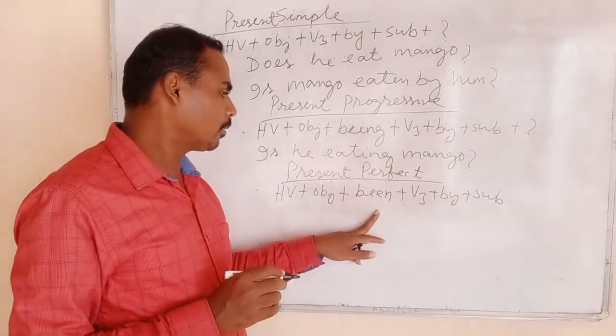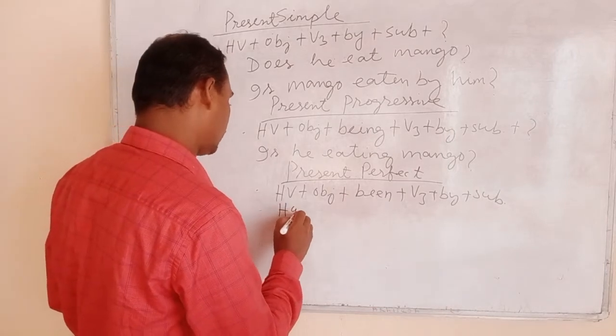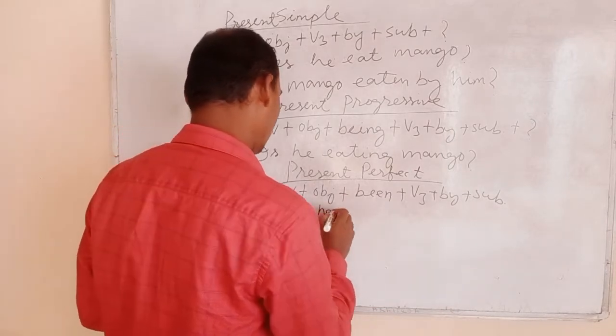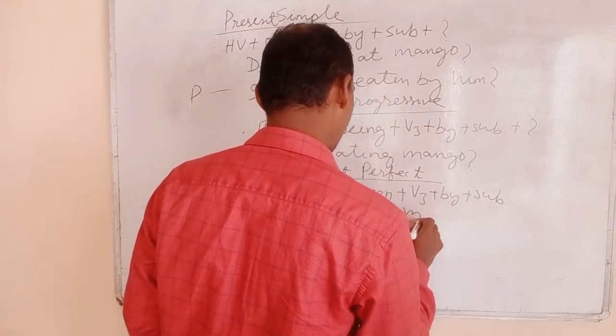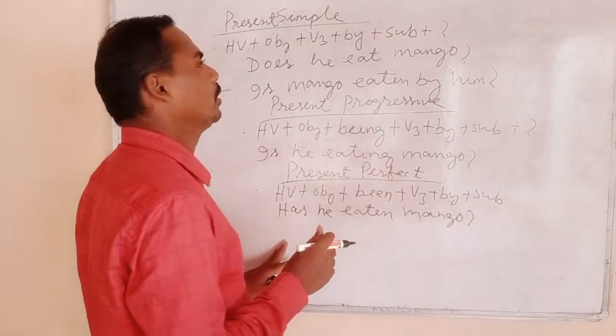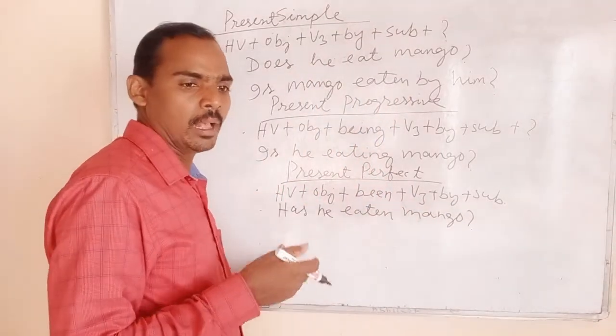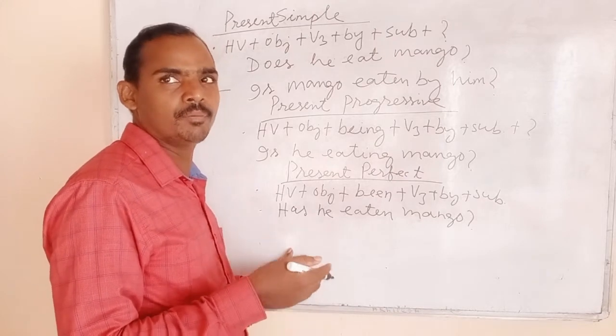So here you can write the example: has he eaten mango? Put the question mark, because we are discussing how interrogative sentences convert into the passive structure.